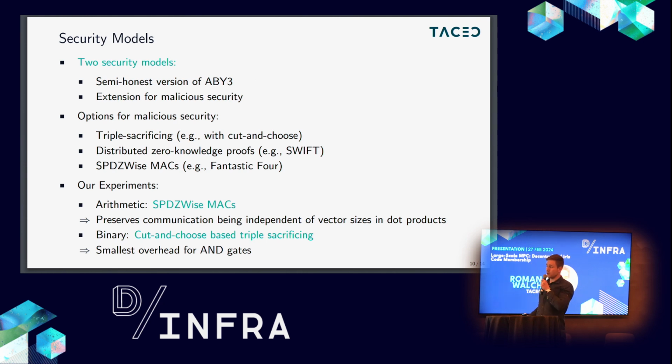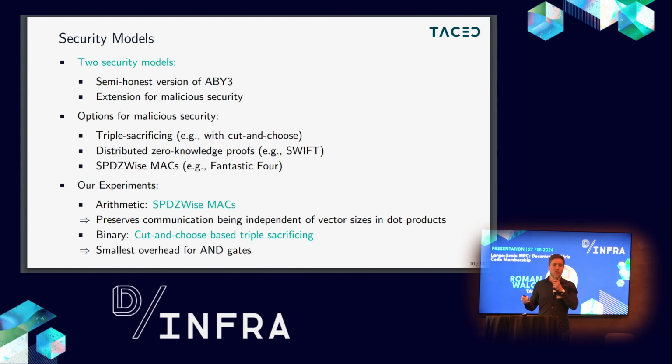Okay, now let's talk about concrete protocols and the security models. We implemented both a semi-honest and a malicious security protocol. The semi-honest version is basically a semi-honest ABY3, since this is one of the fastest MPC protocols in this setting, and we will also see in the benchmarks later that the overhead compared to a plain computation is very small. For malicious security, there exist several different options in the literature to extend this protocol.